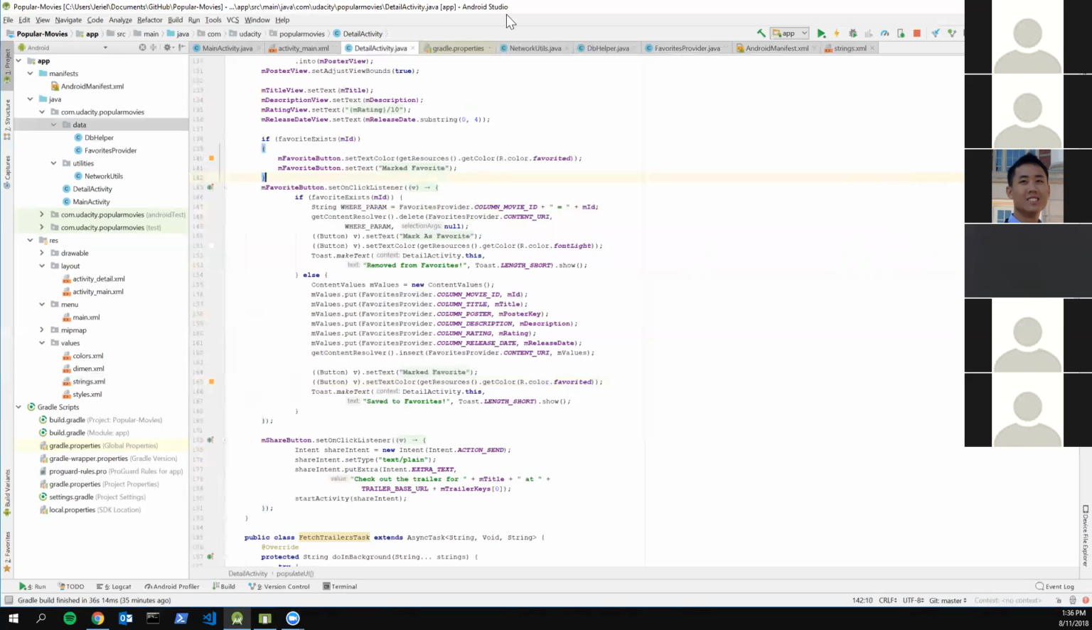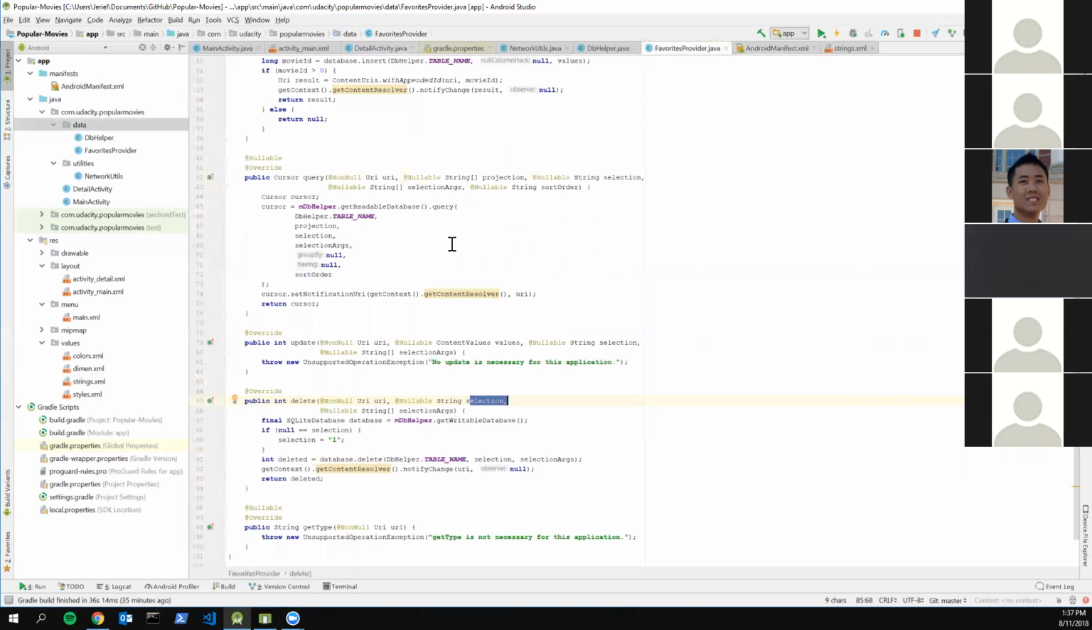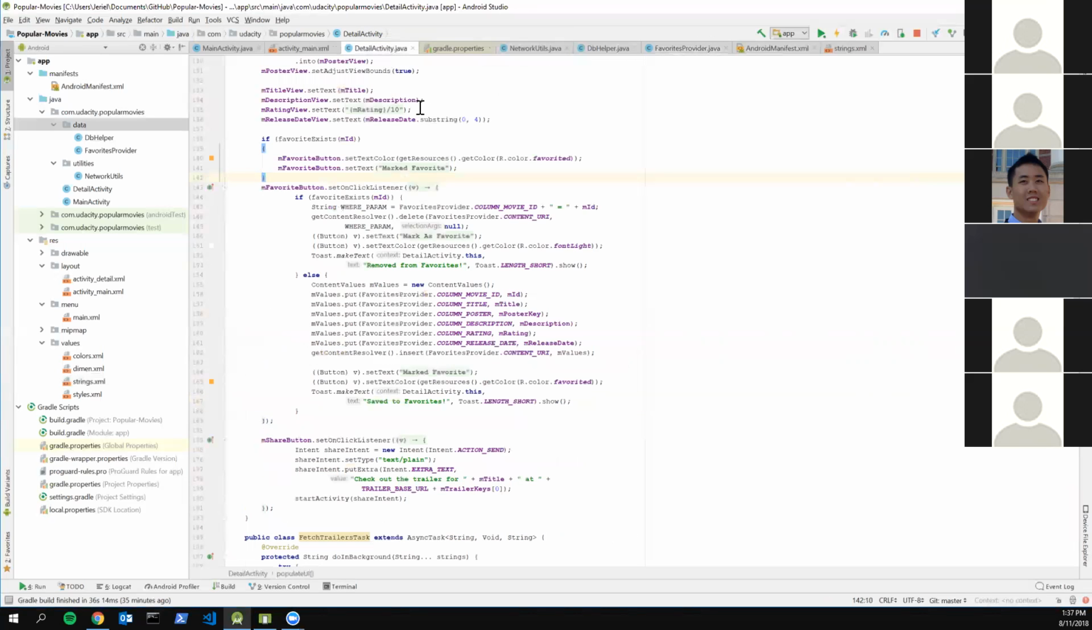If not, I can move on to the other part of this content provider, which is querying the database. The query is just to return anything that exists inside the database. This part is actually used, as you saw earlier, in favoriteExists. Before we insert or delete anything, we want to check if it's inside the database or not.